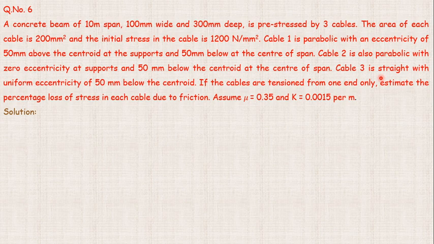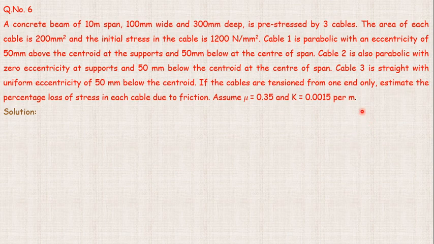The cables are tensioned from one end only; estimate the percentage loss of stress in each cable due to friction. Assume the coefficient of friction, mu, as 0.35 and k as 0.015.